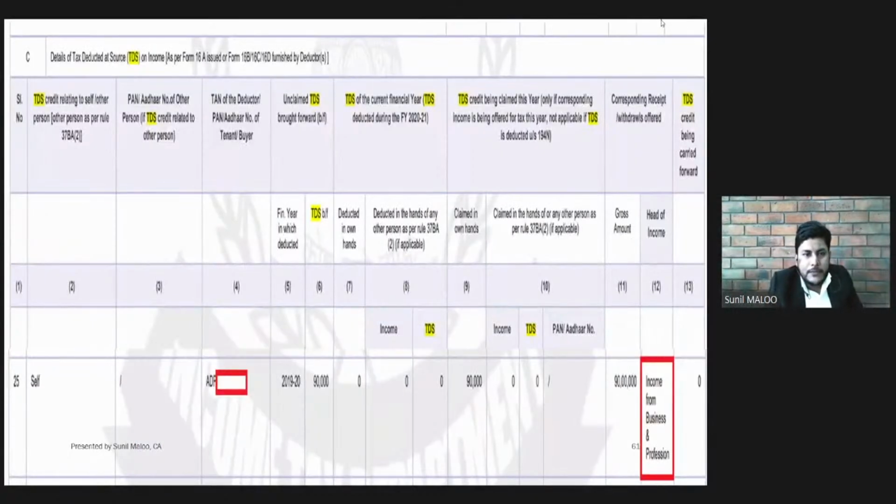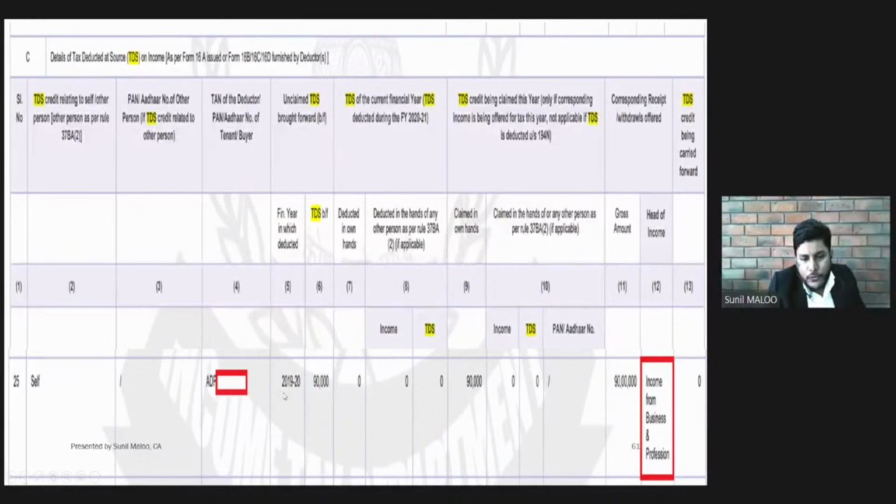So this is the ITR summary for the next year. Again, the scheduled TDS we will discuss. Here the entry number I have put is 25. The same PAN we need to quote here, and the TAN of the deductor. And there is an option, unclaimed TDS brought forward. Here we need to put those figures which are brought forward from the previous years.